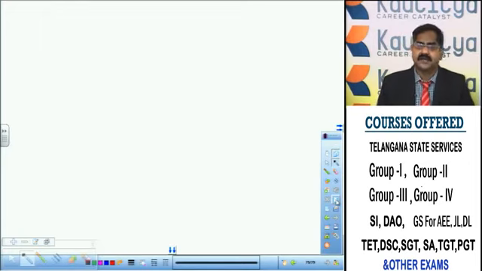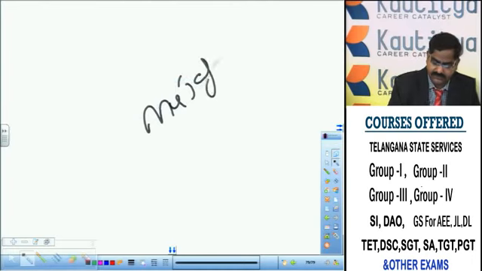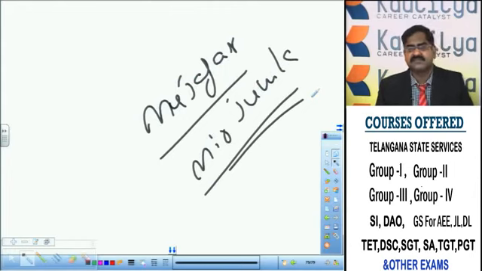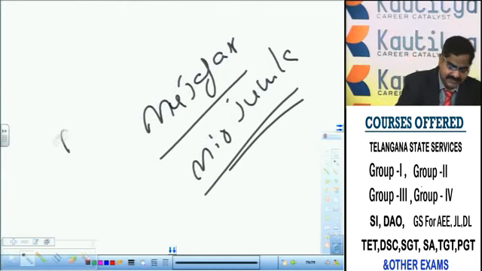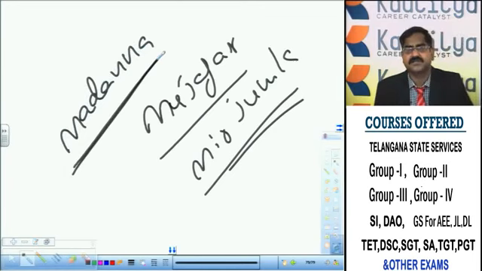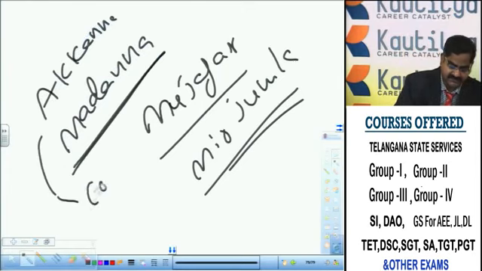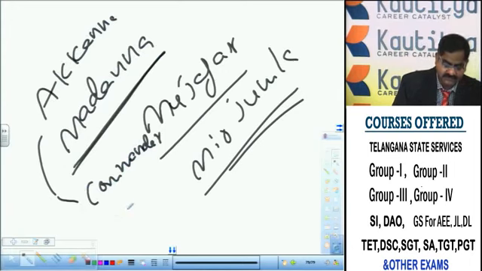Then he removed Muzaffar from the post of Mir Jumla. Muzaffar, at the time Mir Jumla, became a dictator and even defied the orders of Abul Hasan Tanisha, and was removed from the position. Madanna, who belongs to Hanumakonda, was given the position of Prime Minister. And one of his brothers, Akkanna, was given the position of Commander-in-Chief. Both these brothers belong to Hanumakonda.